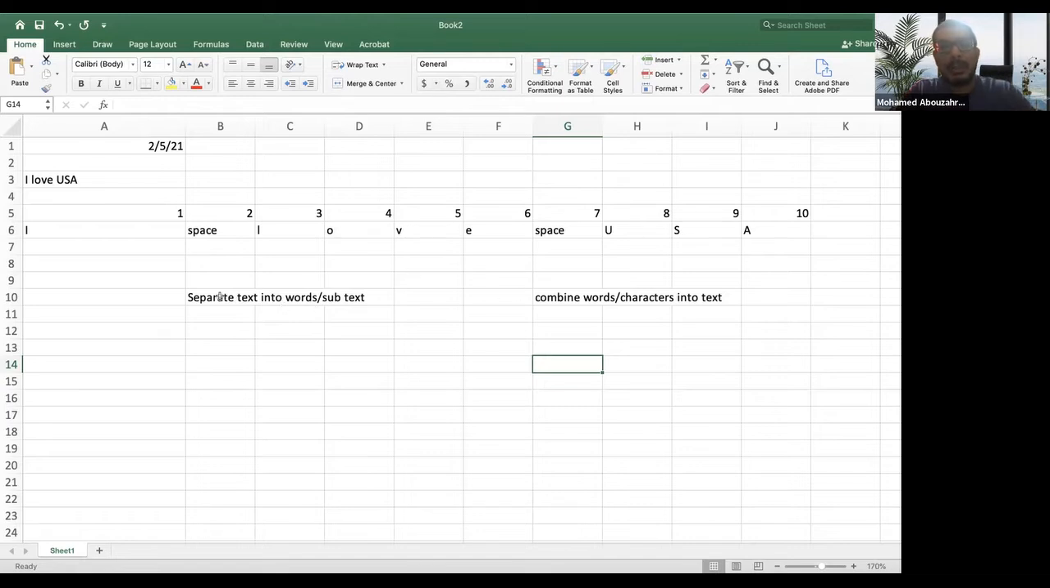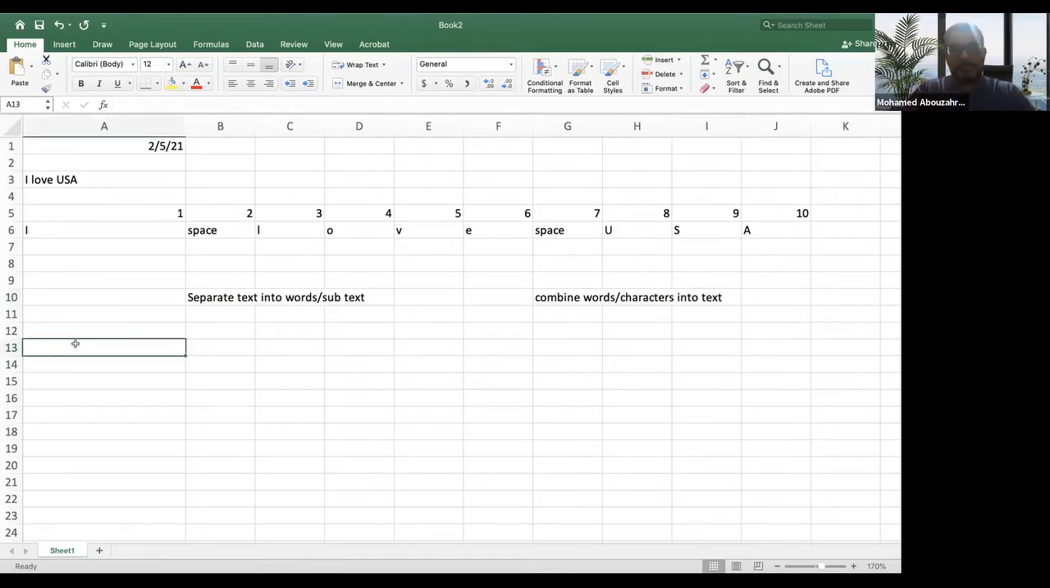So there are two families of functions: to separate text into words, and to combine words and characters into text. This first family is rather complicated, so we will be working on that on Thursday in more detail. Today, we will be working on combining words and characters into text. So this will be our focus today. Let's do an example and see what I mean by that.